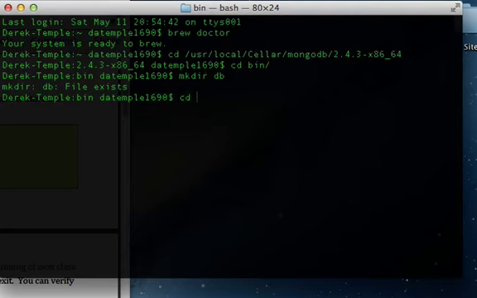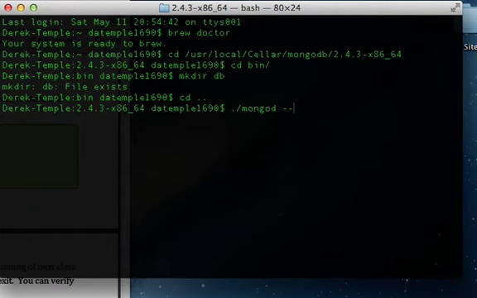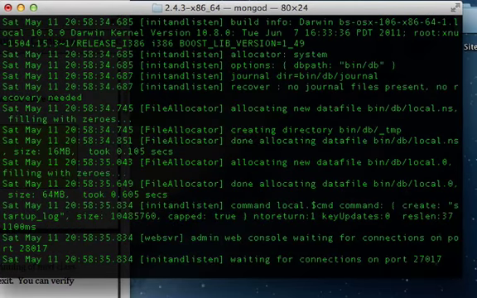So the next thing we're going to do is cd back out of that folder into the version folder, and we're going to run the command to start up our Mongo server. So we do bin/mongod, and then we do a dbpath option and tell it we want bin/db. And that will start up our server, and there we go.